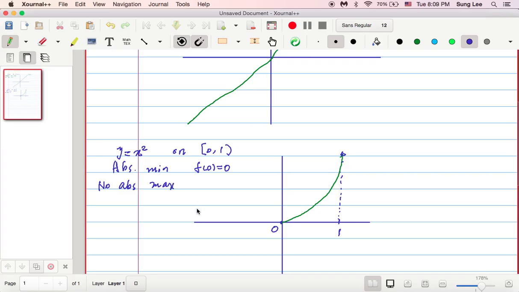At x equals 1 there is no maximum because x equals 1 is not included. So again, this is another example: not necessarily, even for a continuous function, is there both an absolute maximum and an absolute minimum.